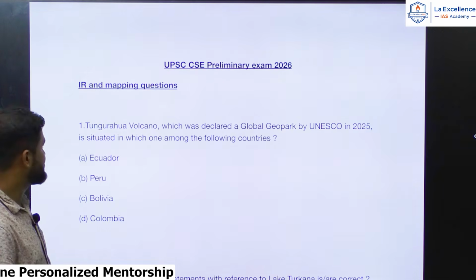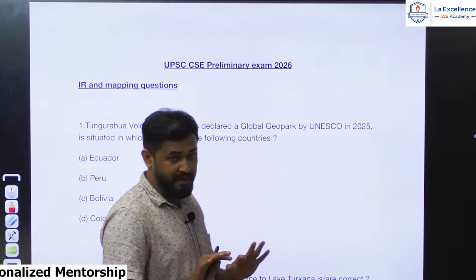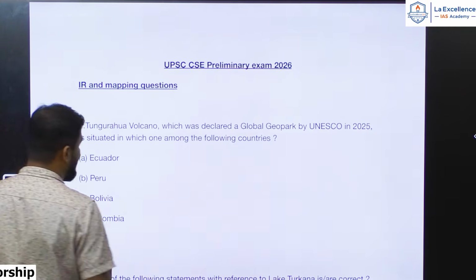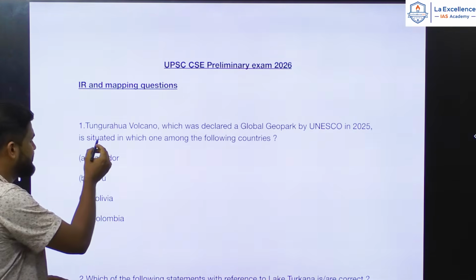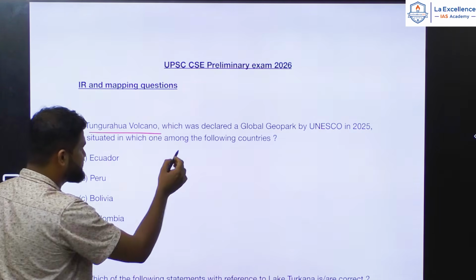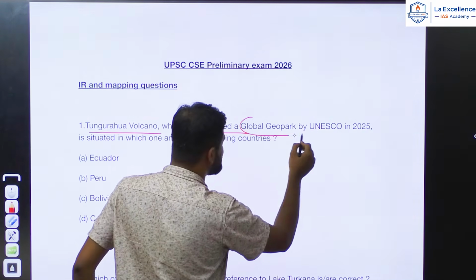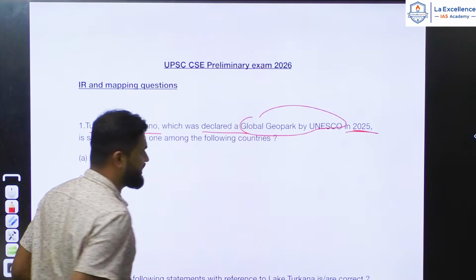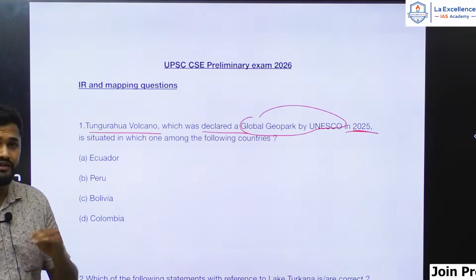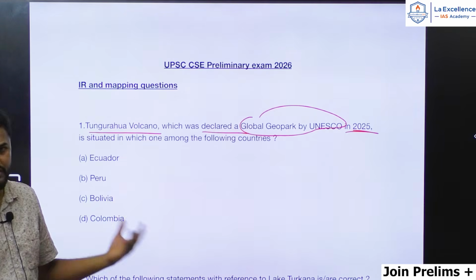Okay, so the first question from the mapping and IR section is related to a volcano called Tungurahua, which was declared a global geopark by UNESCO in 2025.